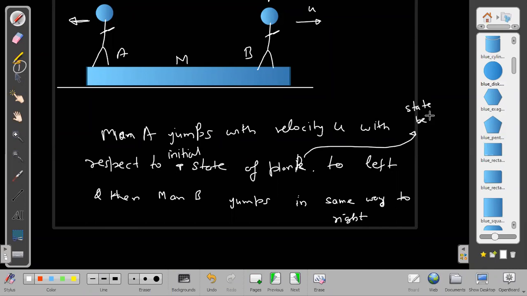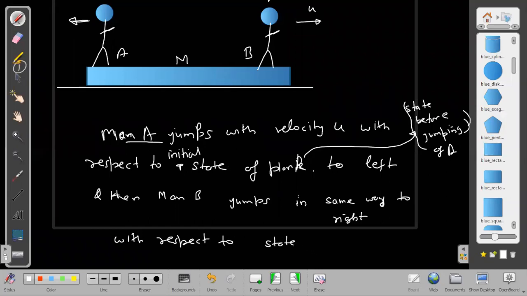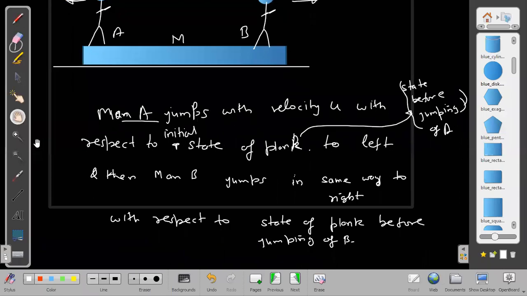When I'm talking about A, then the state before jumping of A. When I'm talking about B, then the state before jumping of B. Then man B jumps in the same way to the right with respect to the state of the Planck before jumping, not before jumping of A, before jumping of B only, when we are talking about B.